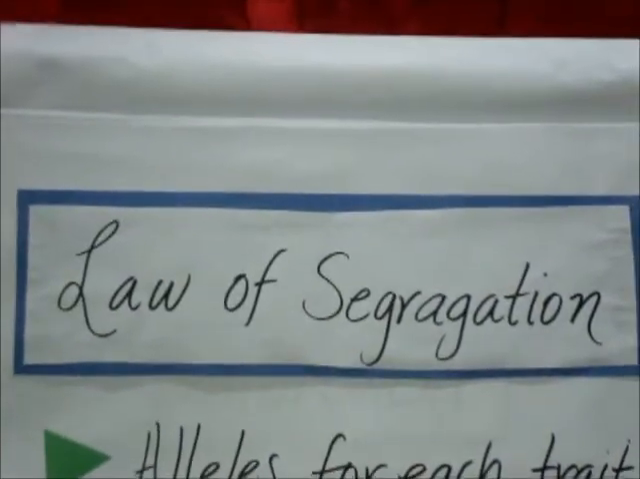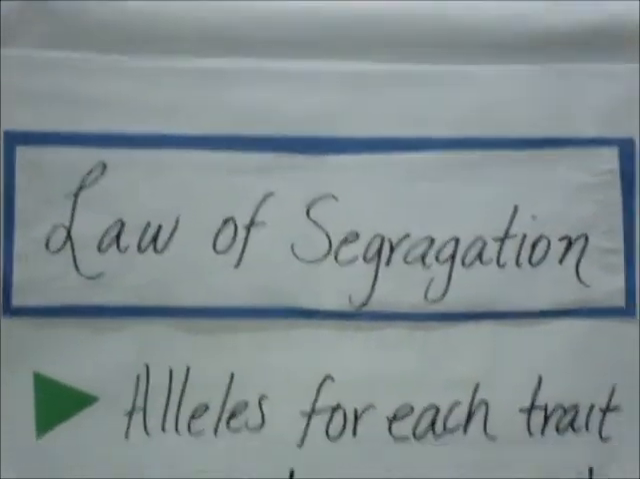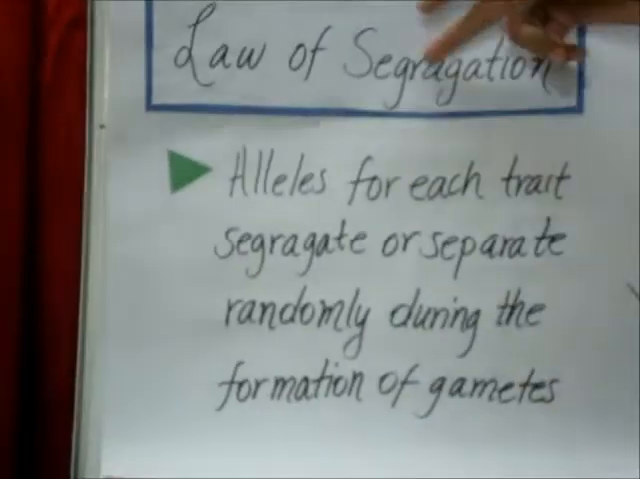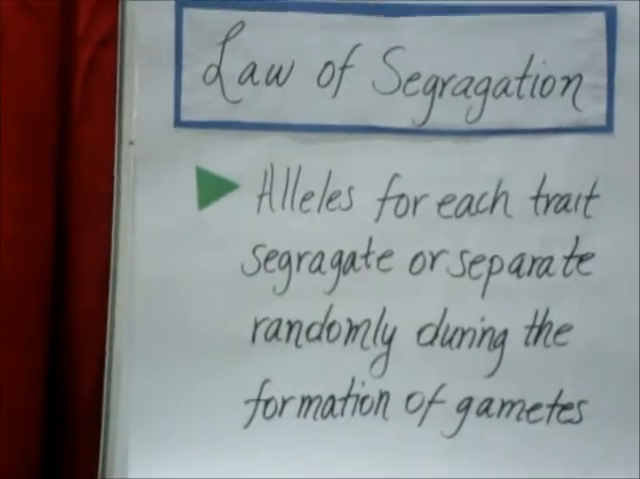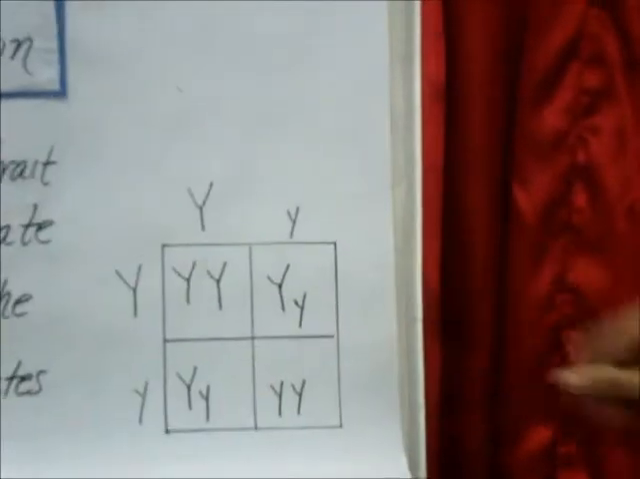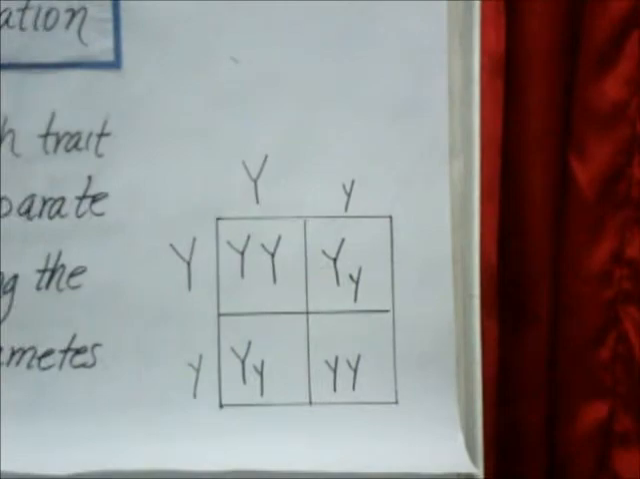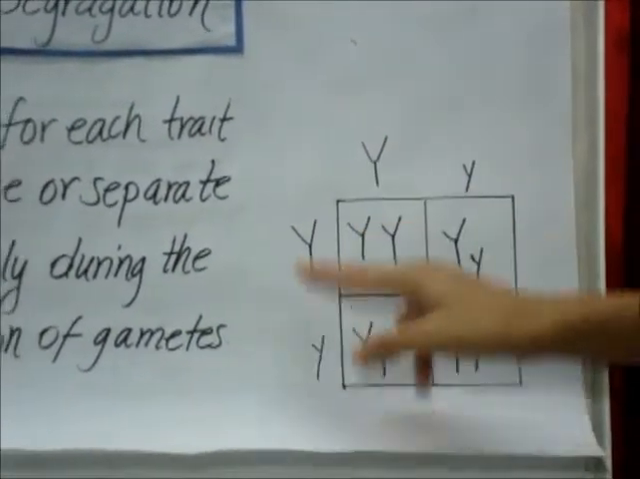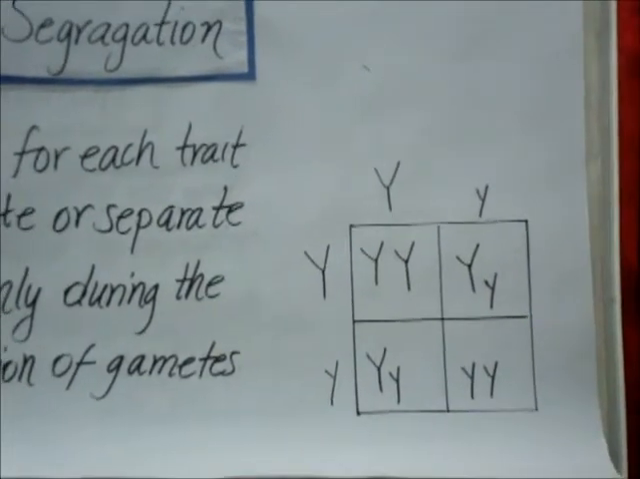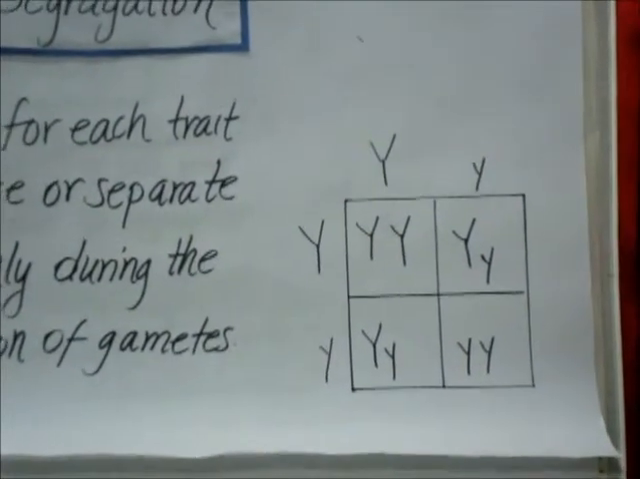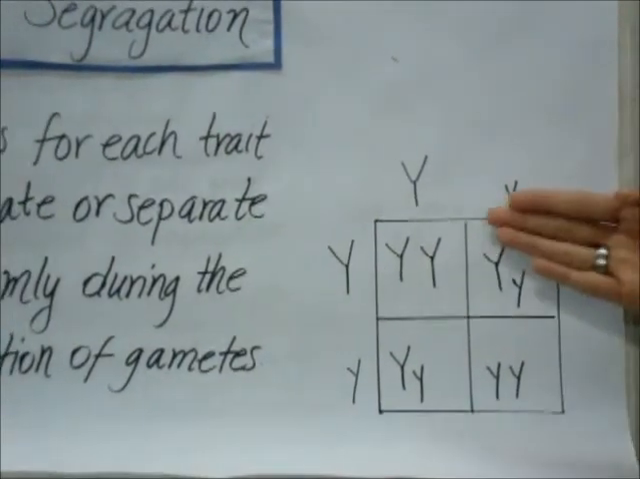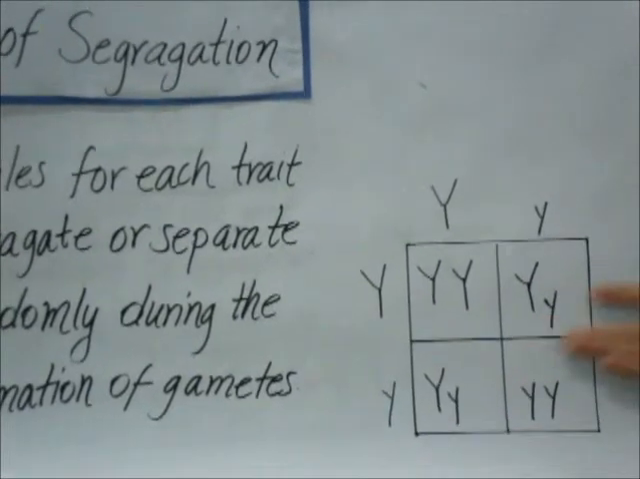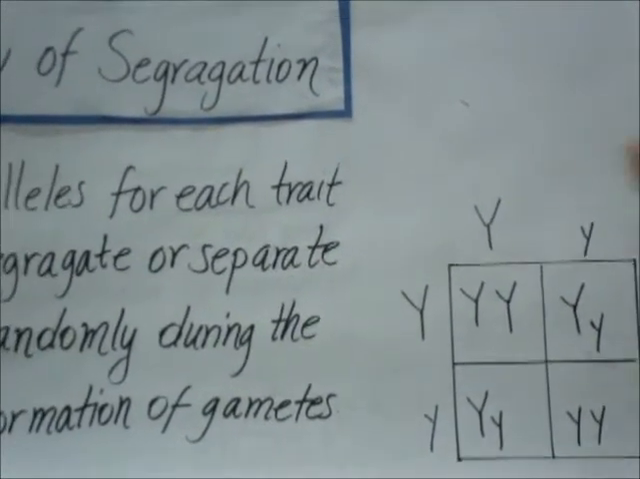Our next law is law of segregation. This law states that alleles for each trait segregate randomly during the formation of gametes. And here we have our Punnett square again, which would be crossing 2 hybrid parents, and the result would be 25% pure yellow, 25% green, and 50% hybrid yellow.